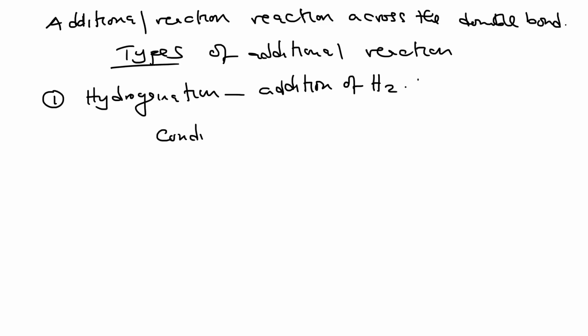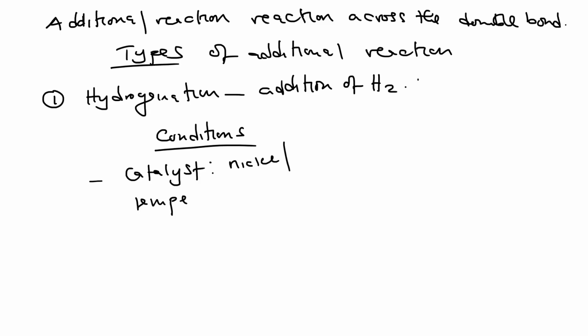Before we even give the reaction, let me just give the conditions at which hydrogenation occurs. So one, there should be a catalyst. These conditions are very important. These are questions you find: what are the conditions for that reaction? It might not come as hydrogenation, but of course through the reaction we are able to tell that this is hydrogenation. Then they ask for the conditions. Under this one, the condition is, one, a catalyst, which is nickel. Then also it occurs at a temperature of around 300 degrees Celsius. So very important to take note.